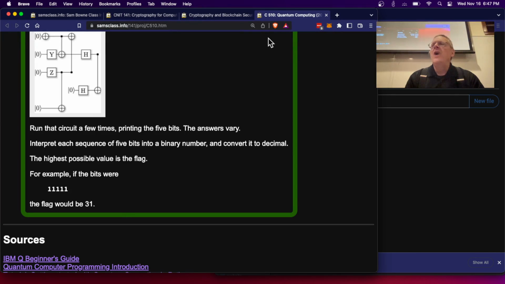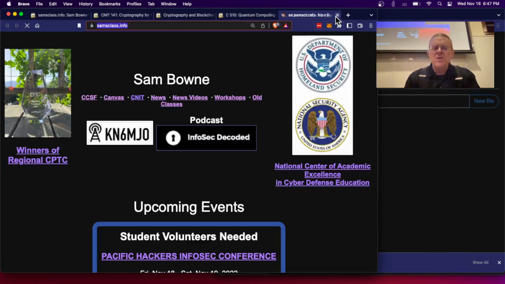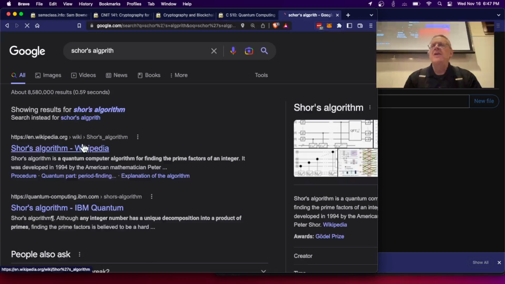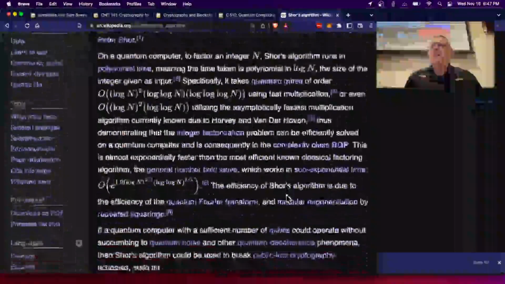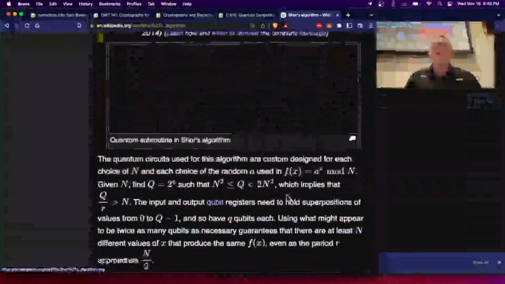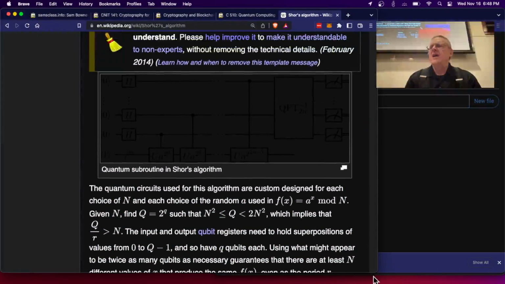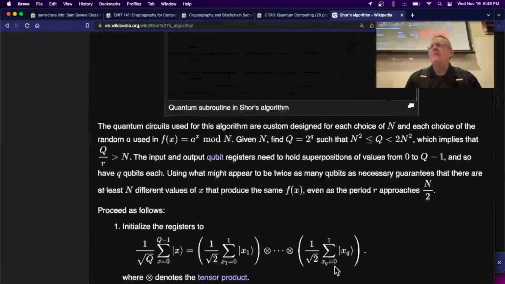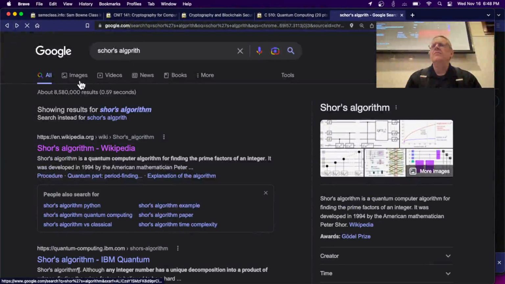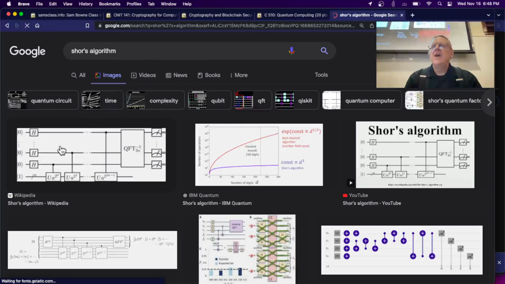If you want to know why it's valuable, the thing to look up is Shor's algorithm. Yeah, here's Shor's algorithm. This is the algorithm that factors numbers into their prime components. And there should be a diagram of it. Well, let's get a diagram. Let me try, find an image. There we are. That's Shor's algorithm.